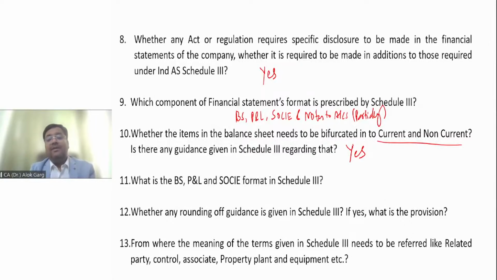It talks about that asset which is realizable within 12 months from the reporting date is known as current. Asset which is held for trading, asset which is cash or cash equivalent, or asset which is going to be realized within operating cycle, these are classified as current. So asset which is not current is classified as non-current. Same with the current and non-current liability as well. So this guidance is given under Division 2 of Schedule 3.